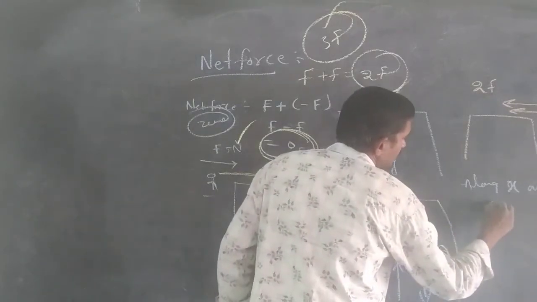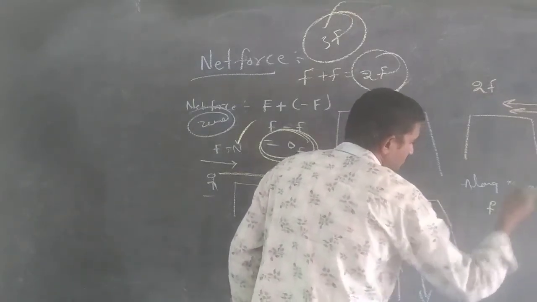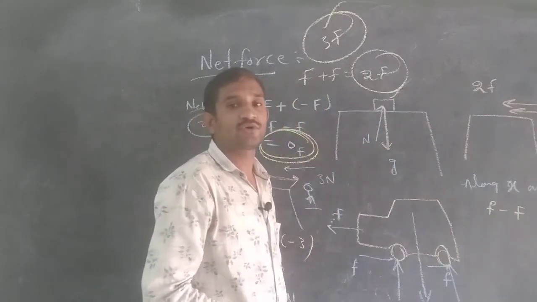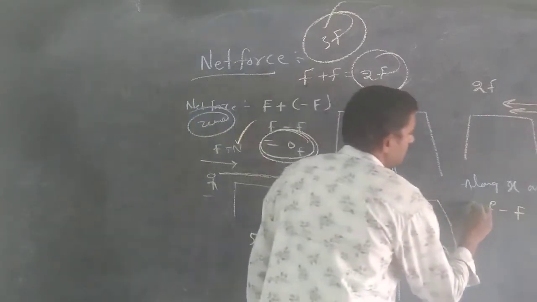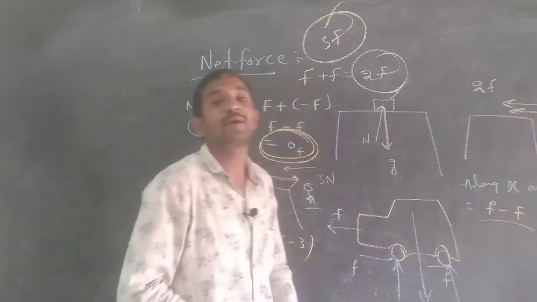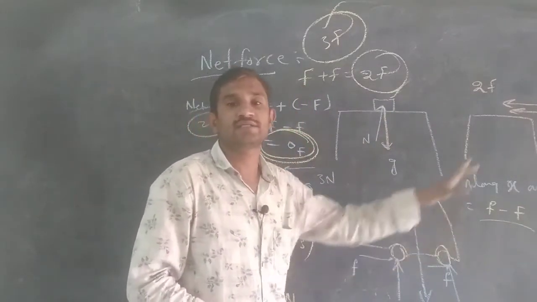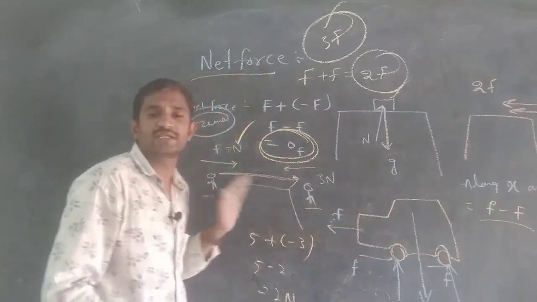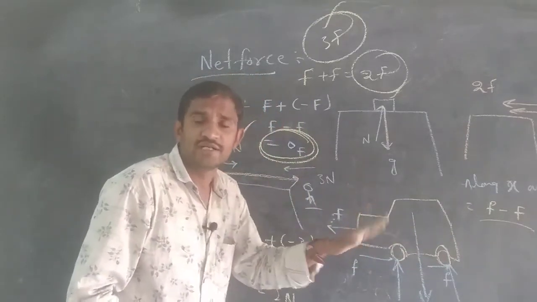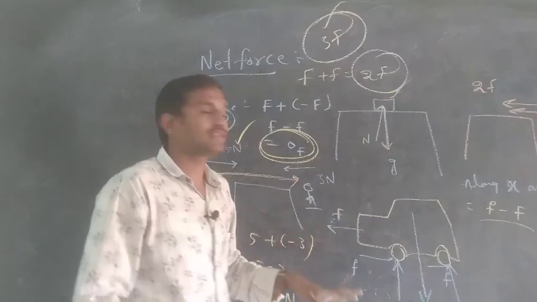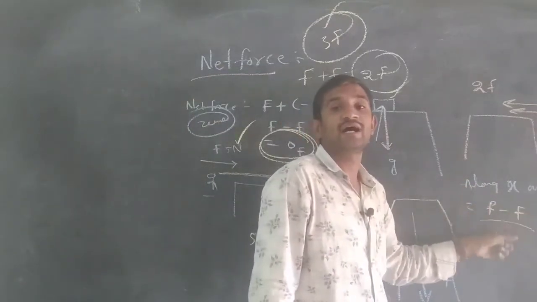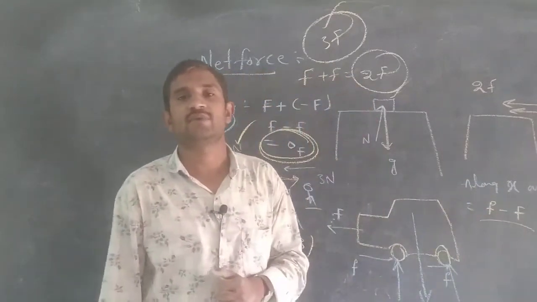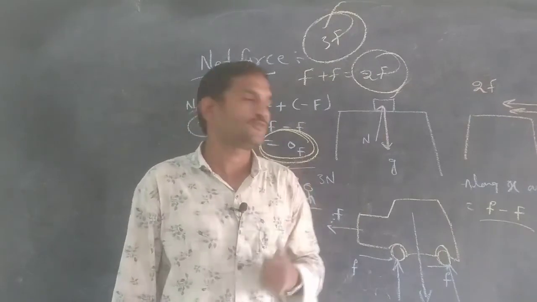If the frictional force is more than the applied force, that means you have to write small f minus capital F. Small f minus capital F. Suppose the vehicle is moving with some velocity, in the state of motion. At that time the applied force is more than the frictional force only.